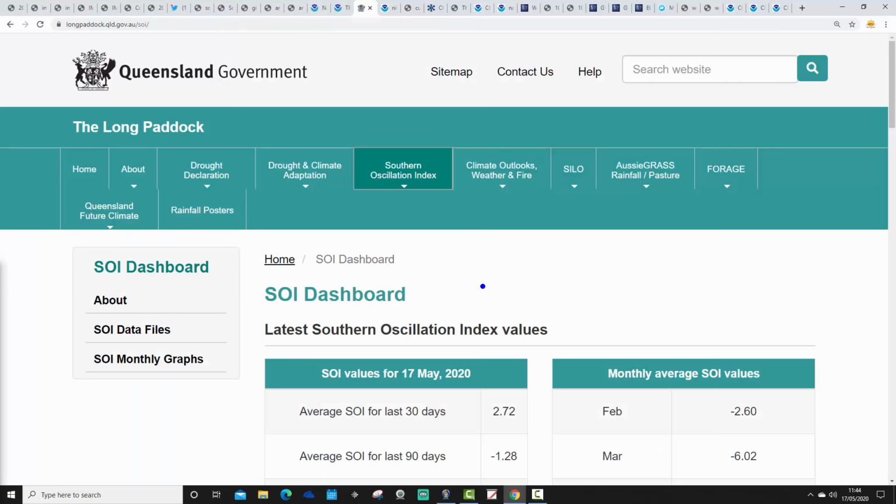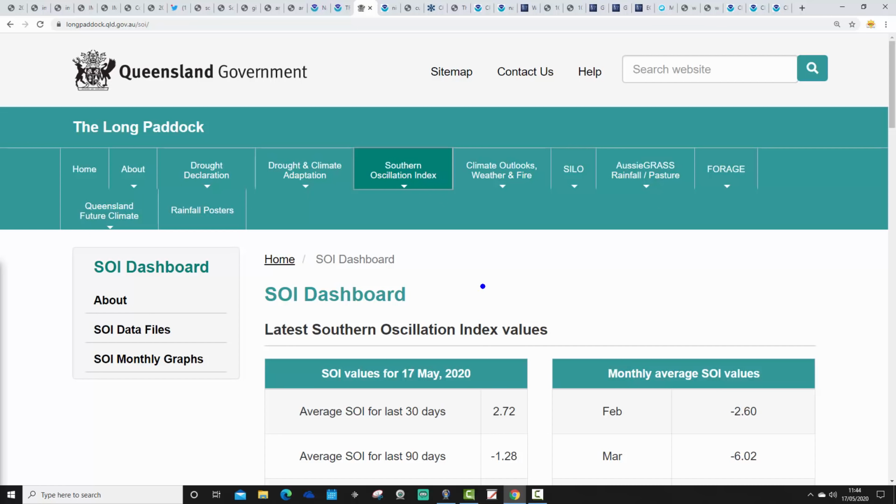Moving back to ENSO in terms of sea surface temperature anomalies, and this is the SOI, the Southern Oscillation Index. Remember, the SOI is just an index that's reflecting the atmospheric state. It's not driving anything in its own terms. It just tells us what the atmosphere is doing. When the SOI is in its negative phase, then the atmosphere in the Southern Pacific Ocean will be reflective of El Nino. When the SOI is in its positive phase, then the atmospheric setup will be reflective of La Nina.